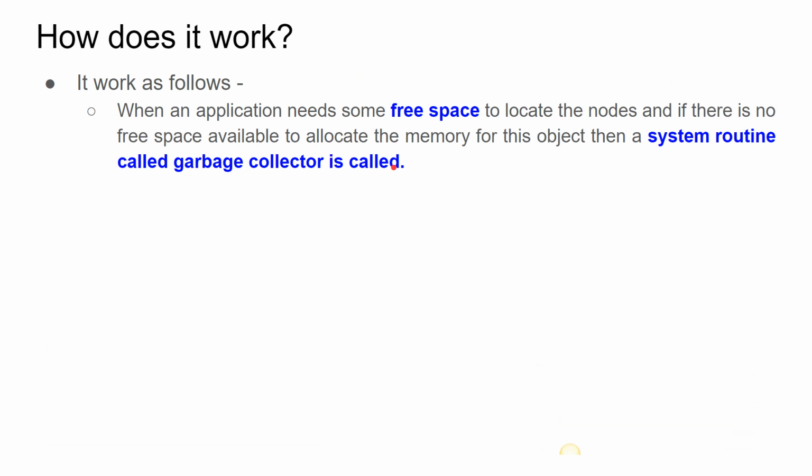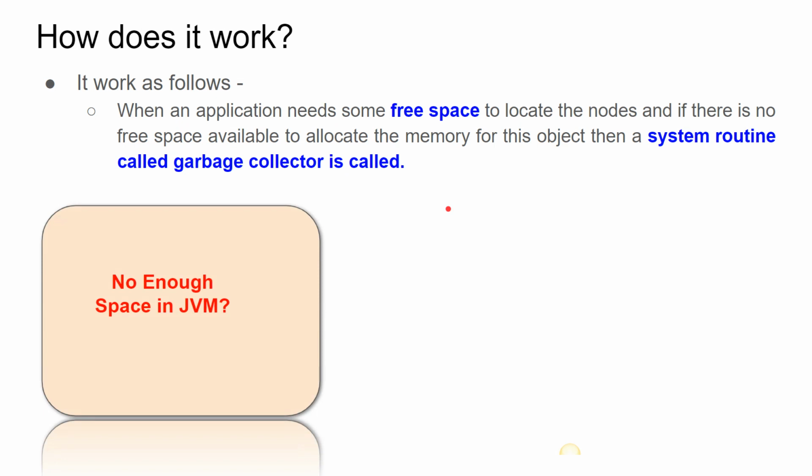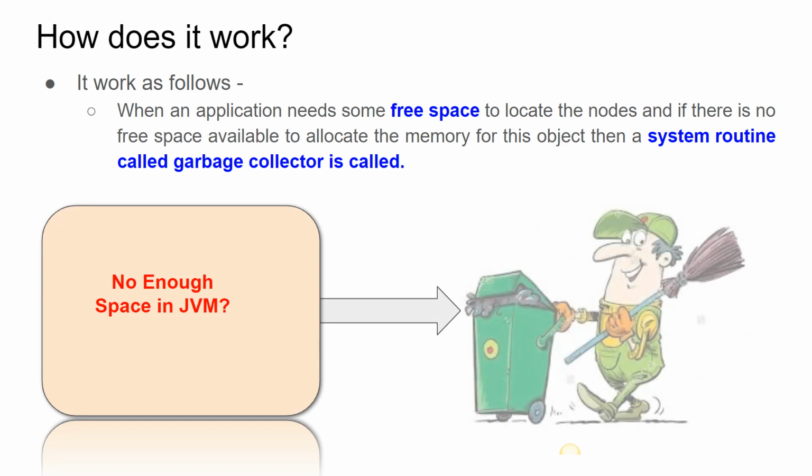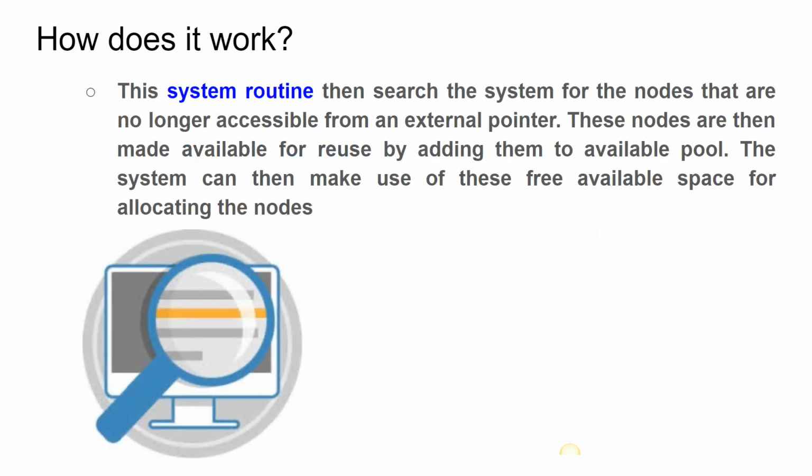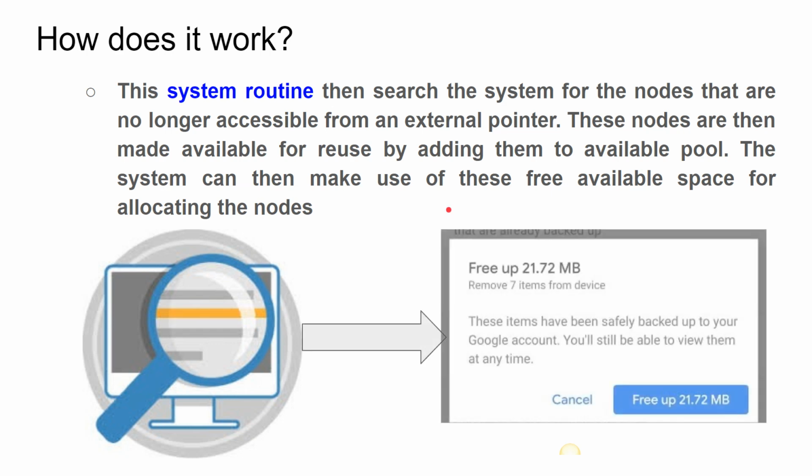It works as follows. When an application needs some free space to allocate nodes, and if there is no free space available to allocate the memory for this object, then a system routine called the garbage collector is called. This system routine then searches the system for the nodes that are no longer accessible from an external pointer. These nodes are then made available for reuse by adding them to the available pool. The system can then make use of this free space for allocating the nodes.